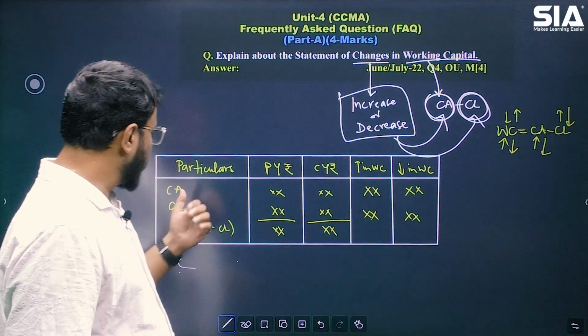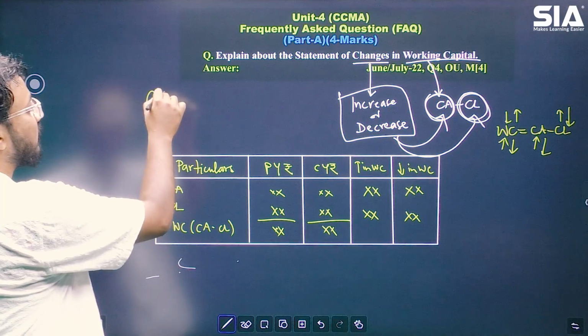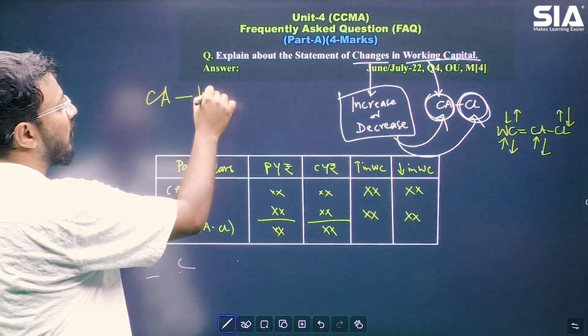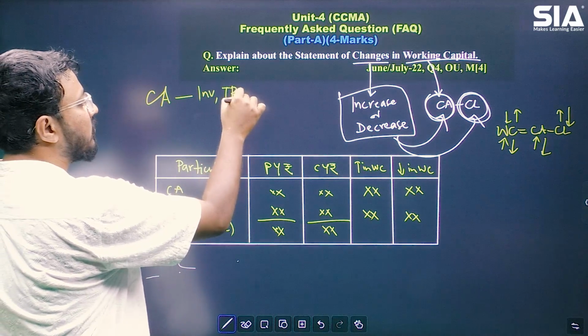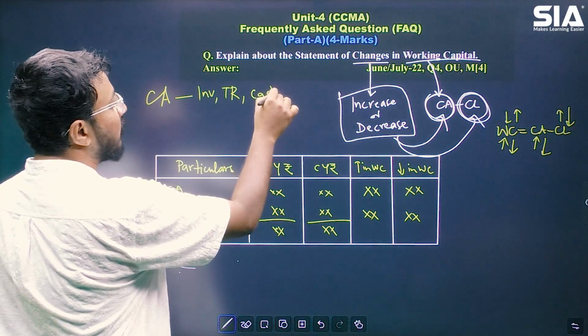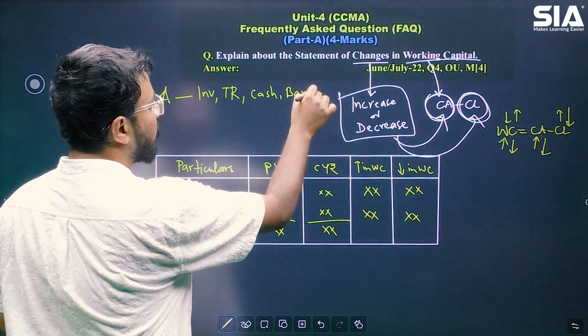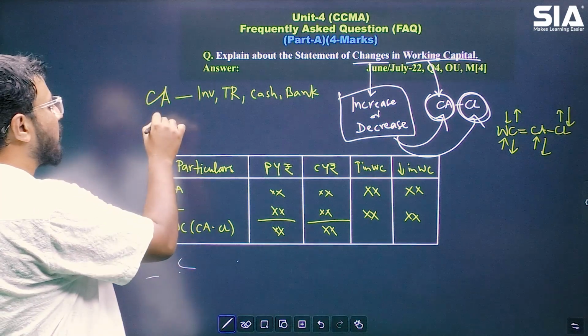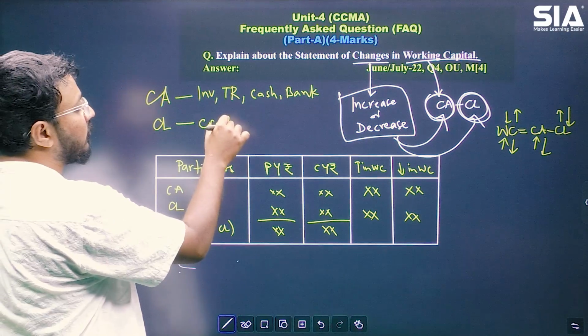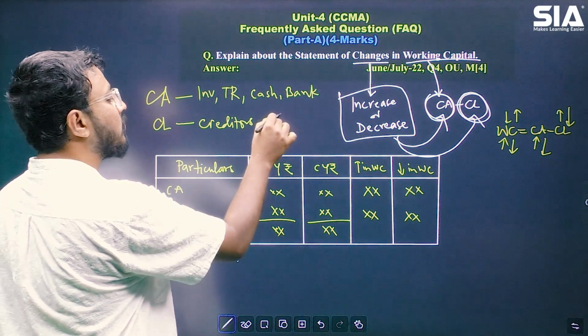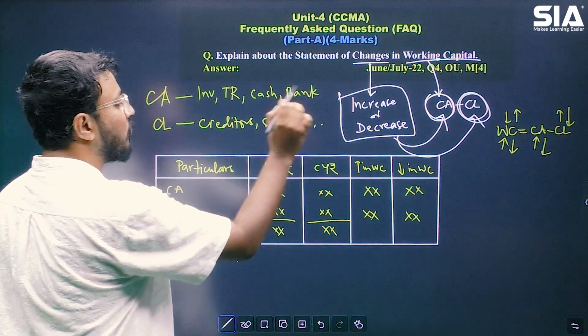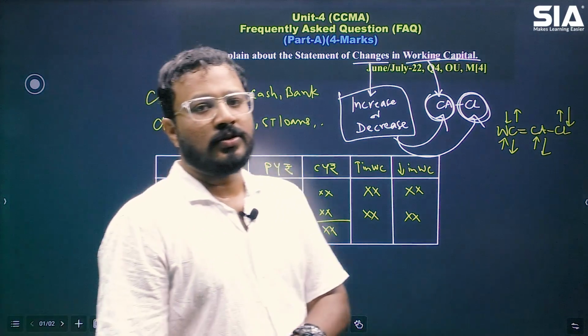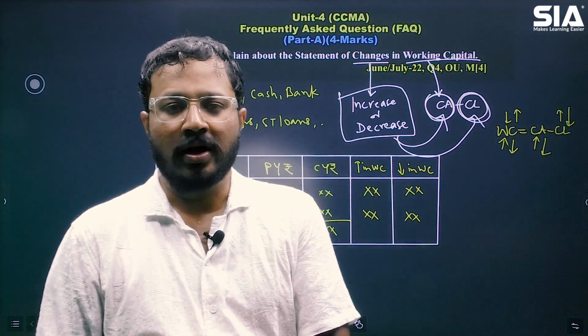What all items you see in the current assets? current assets में हम क्या क्या देखते हैं? Usually inventory, trade receivables, cash, bank. These items we will see. Bills receivable, yes sir. Current liabilities में mostly you'll see creditors, any short-term loans, कोई bills payable है, those items, right? So this is how you will write a 4-marker answer.